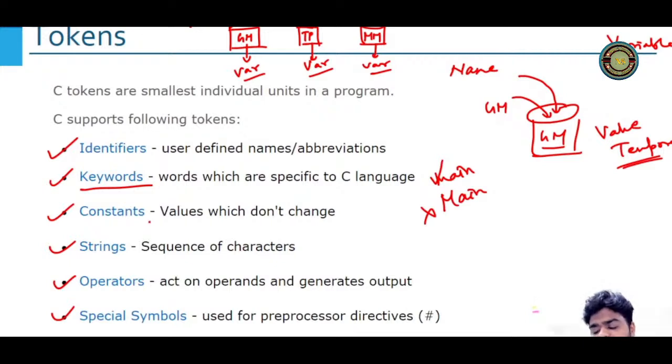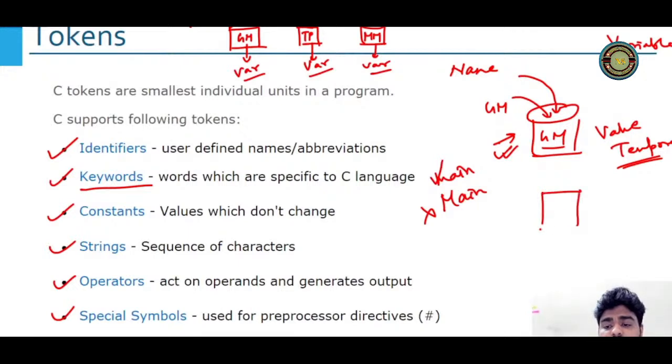Constants. Somebody asked me what is constant. Constant is something whose value cannot be changed. See, I told you this example. Do you remember this one? If after 2 months the garam masala box is empty, then your mom will put a new packet inside it, correct? This is temporary. That means these are variables whose value can be changed.